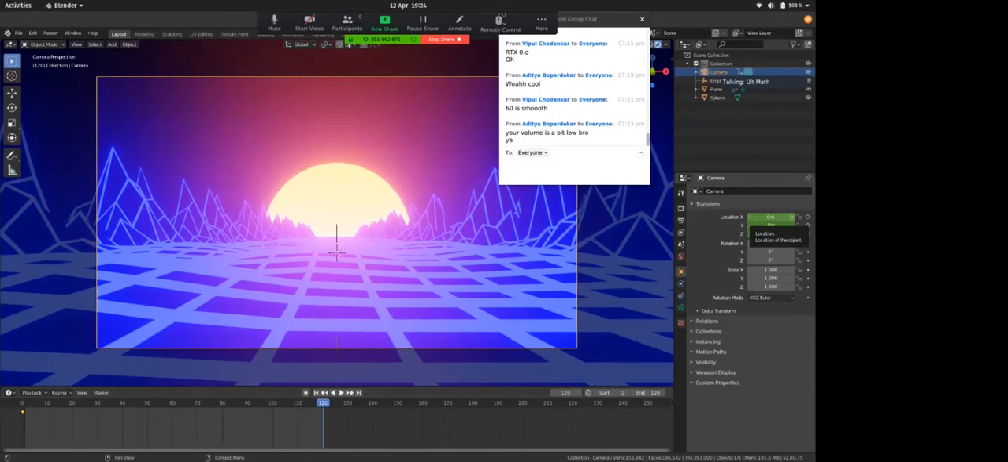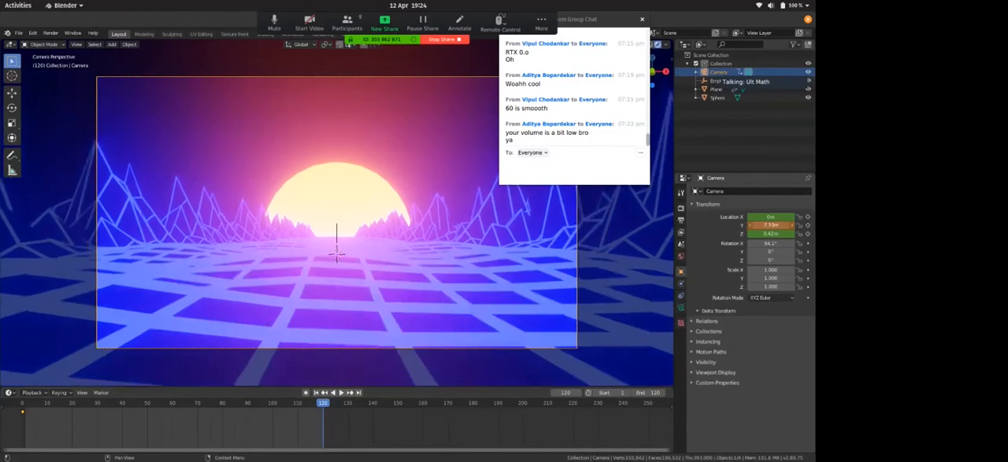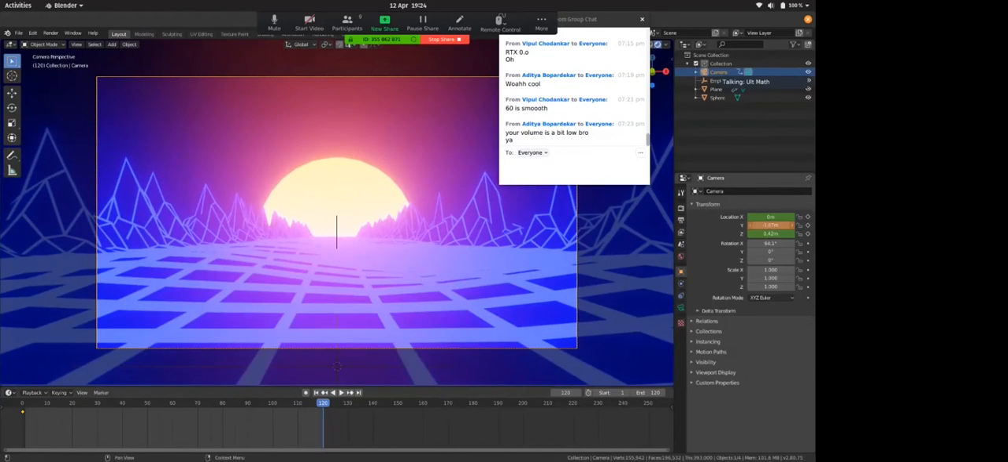If I play my animation, my camera is stuck here. So what I want is my camera should move up ahead, right? To do that, I can alter Y. See, and now Y is orange.